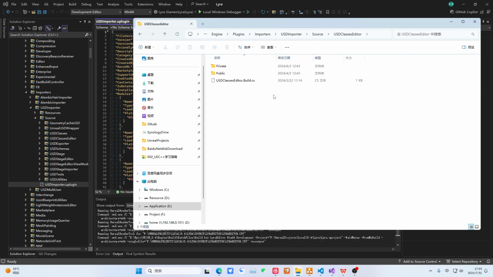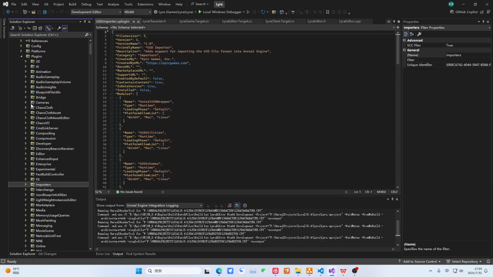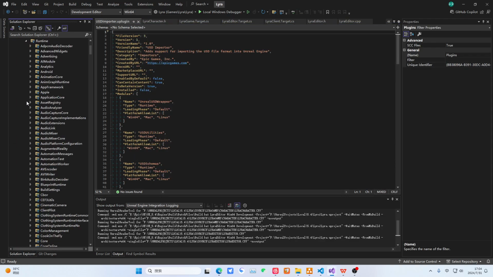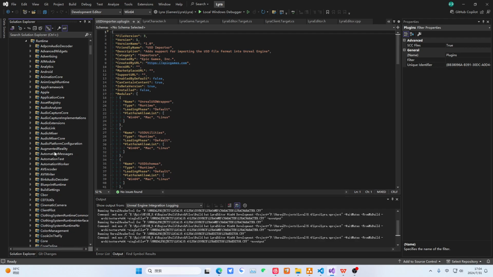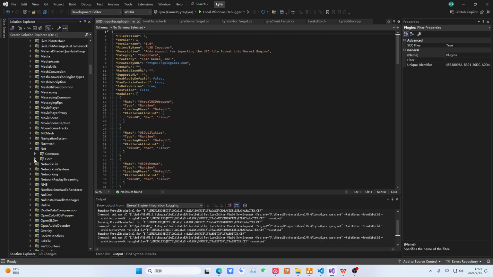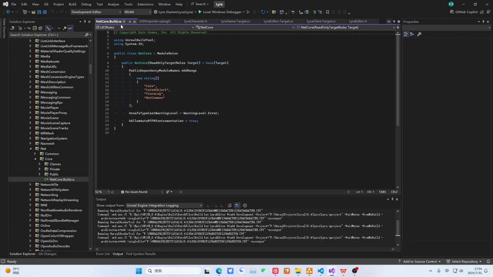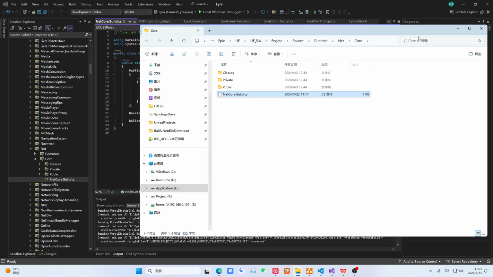The key point is, okay, let's take a look at the engine. The engine's modules are here. Right here. Okay, let's find this location. Let's find the Source. It's not in Plugins. It's the Source associated with the engine. Then here, you will find many folders. Let's just click on one next. This is called an engine module. Let's observe its structure carefully. It's engine, source, runtime, net, code. This is called an engine module. Inside here are these resources. These are all the resources of this module.